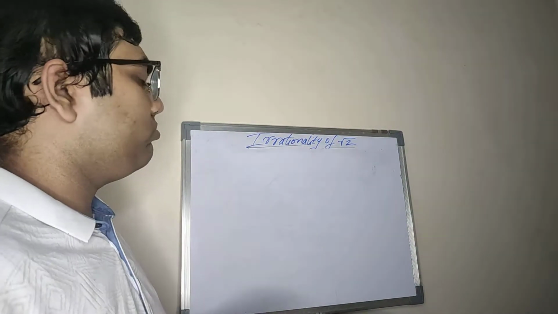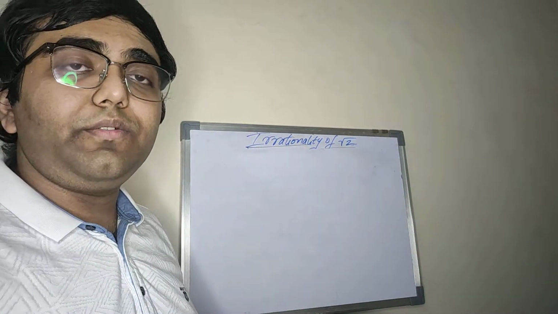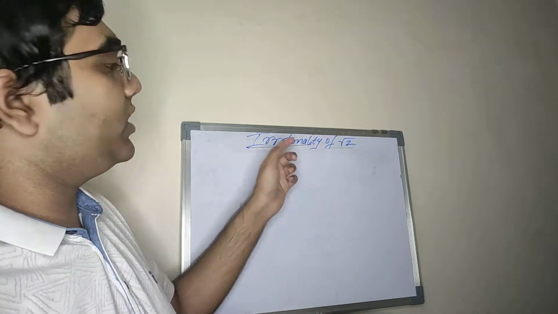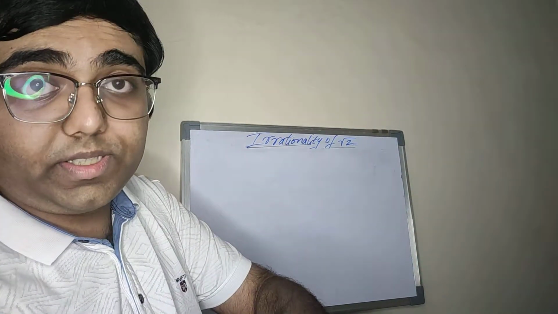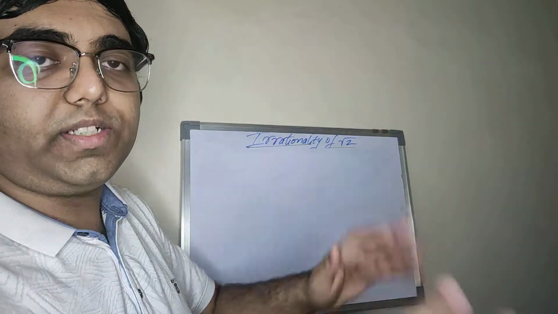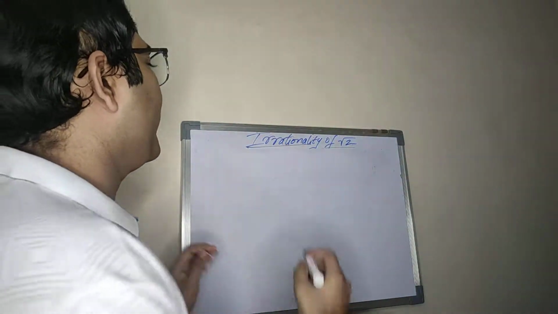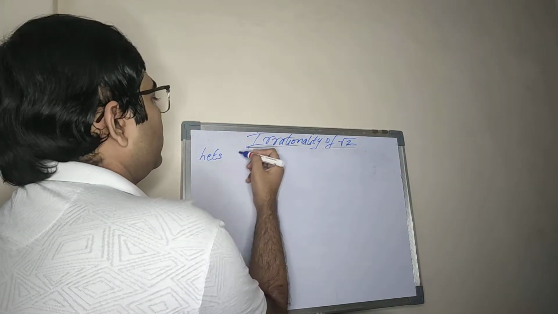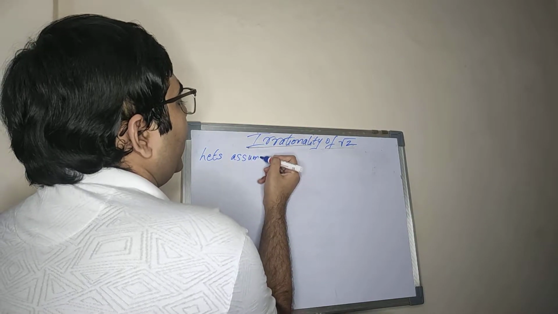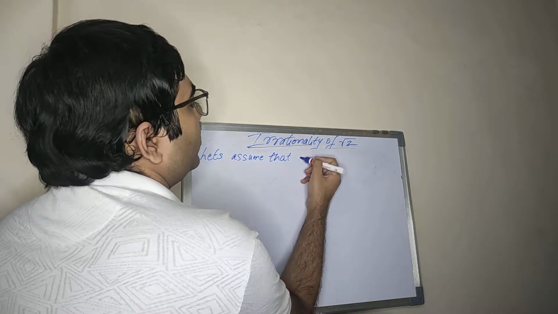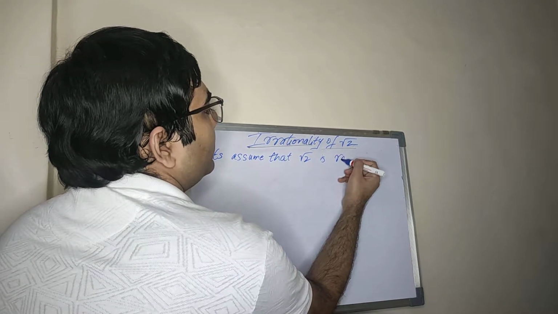Okay, so we are going to use the indirect method. As I said, in the indirect method, we are going to assume the negation of this. We want to prove that square root of 2 is irrational. Let's assume that square root of 2 is a rational number. Let's assume that root 2 is rational.